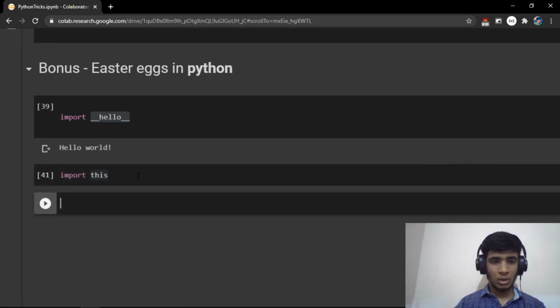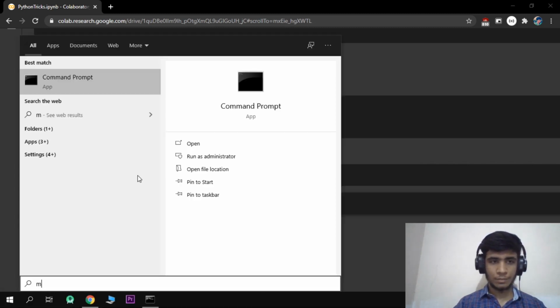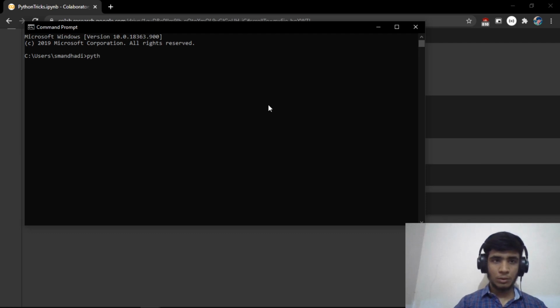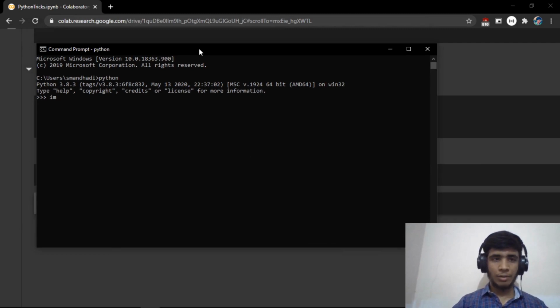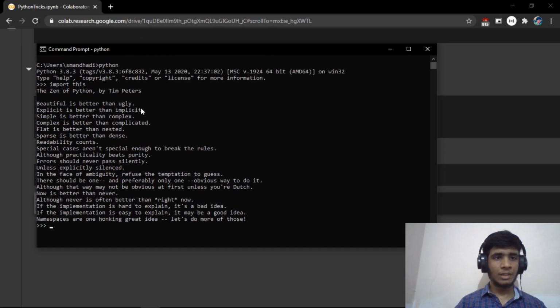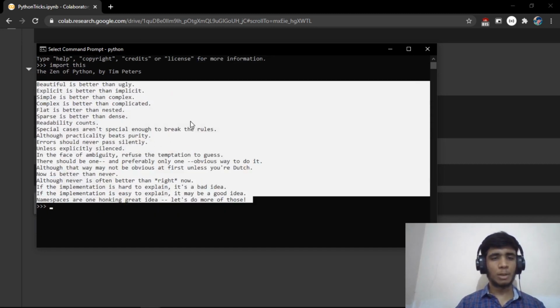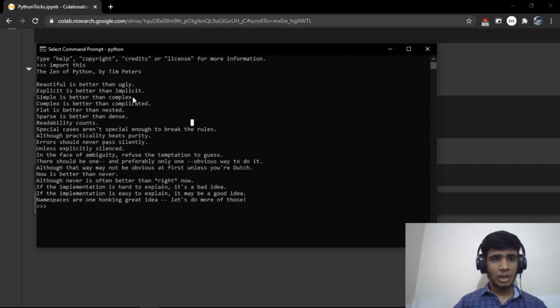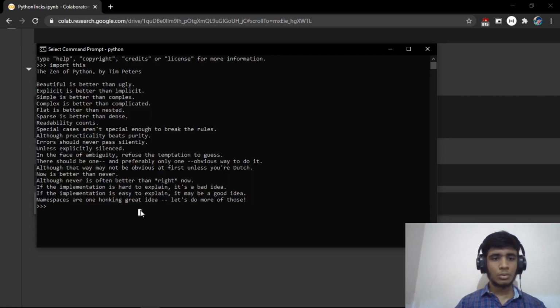I think it won't work in IDEs. Let me open up my command prompt. If I go for Python, yes, you can see that I am in Python 3, and if I import this, you can see the Zen of Python. So what is the Zen of Python? These are some of the core principles that Python developers kept in mind while building Python. They say that there are 20 principles in the Zen of Python, but you can see there are only 19 here. So they might add the 20th one soon or in the future.